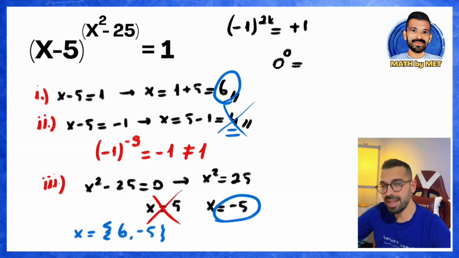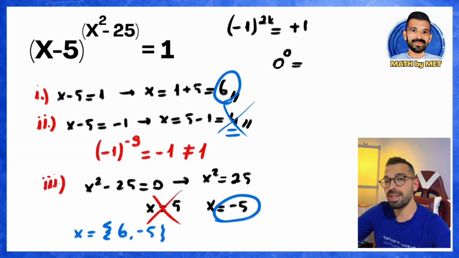We couldn't consider the case where x equals 4 here for the following reason. When we substitute 4 for x, the base becomes negative 1, but the exponent is not even. Since the exponent is not even, the result does not equal 1. At the same time, you couldn't accept 5 for x here either. Because when you substitute 5 for x, you get the indeterminate form 0 to the power of 0. It is never equal to 1. That's why we couldn't accept this case either.